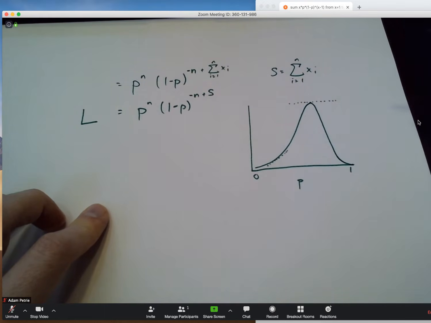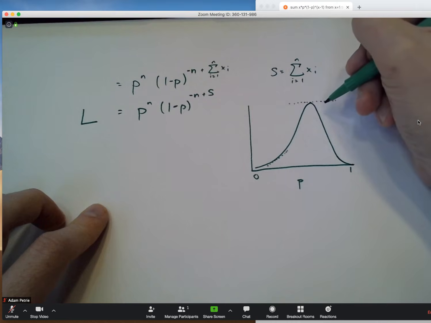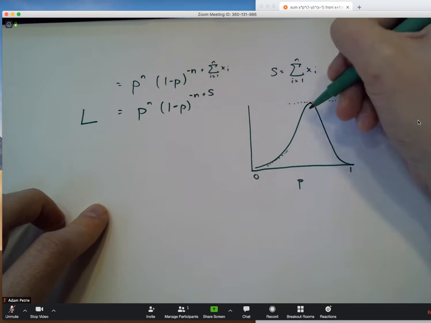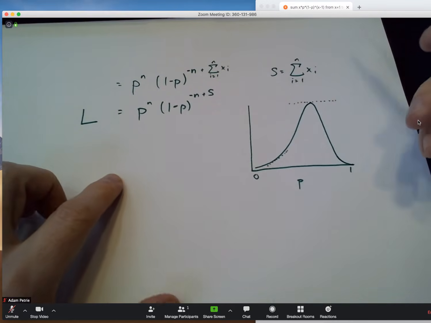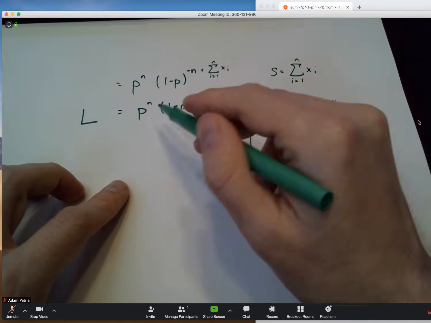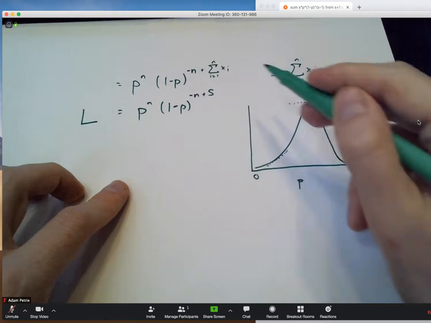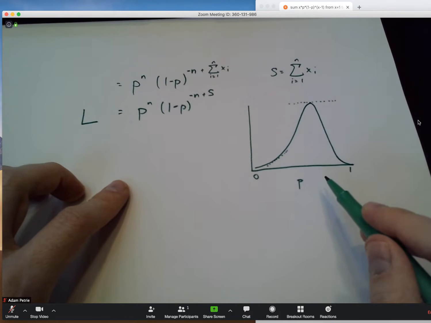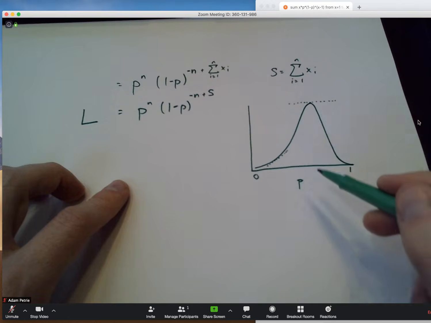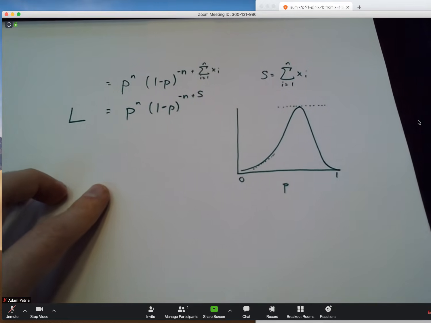It's parallel to the x-axis. Now, with a slope being equal to 0, that allows me to figure out where that maximum is, because the equation for the slope of this curve is just the derivative of the function that I've plotted. So I need to ask Wolfram Alpha, okay, take the derivative of this, figure out what the slope is as I'm varying p between 0 and 1, and then figure out where that slope is equal to 0.